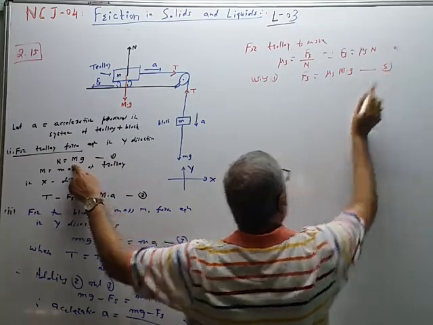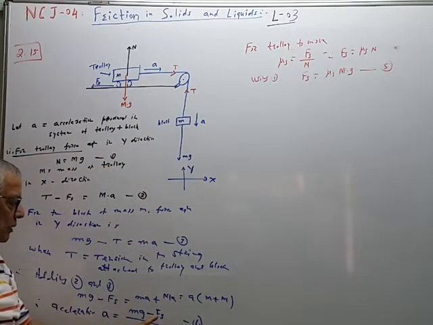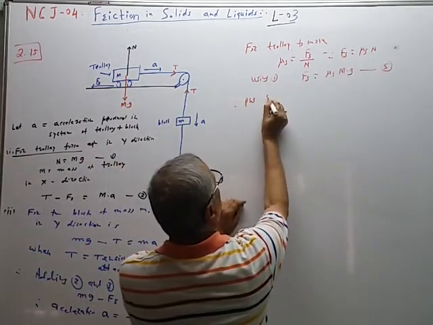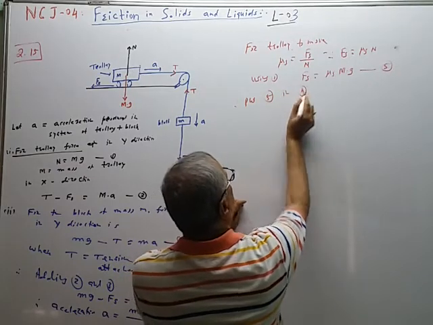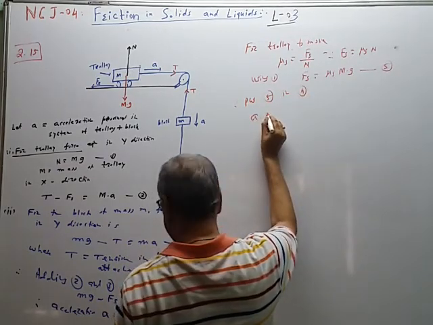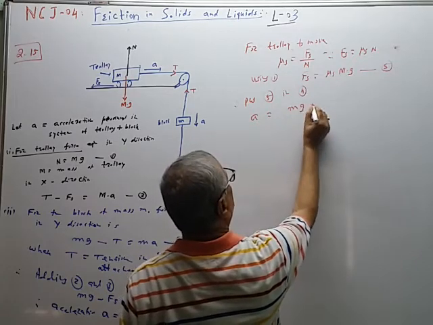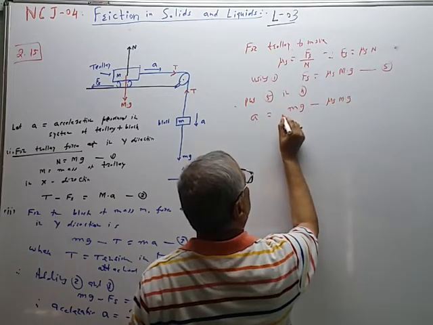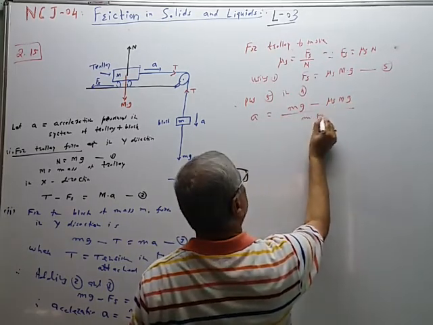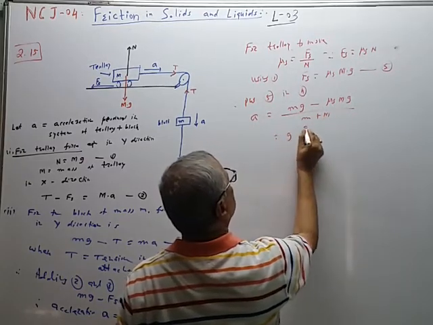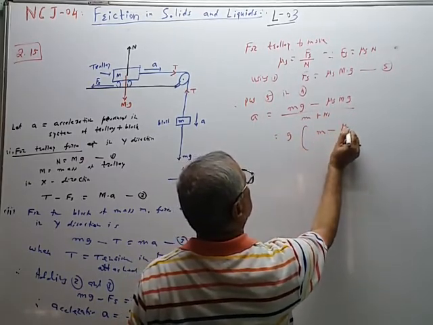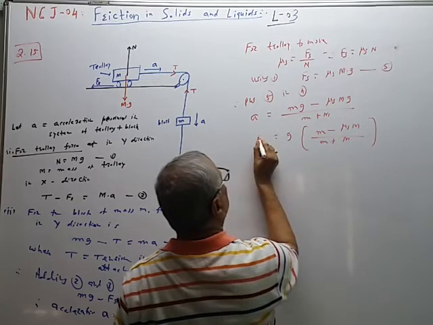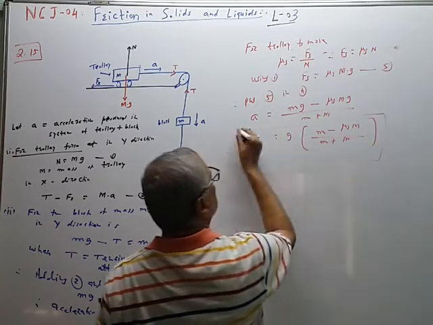This is equation 5. Now substitute this value of Fs here. Put 5 in 4, and therefore acceleration a is equal to mg minus mu s into M into g upon m plus M. So g common into bracket m minus mu s into M upon m plus M. This is the required equation.